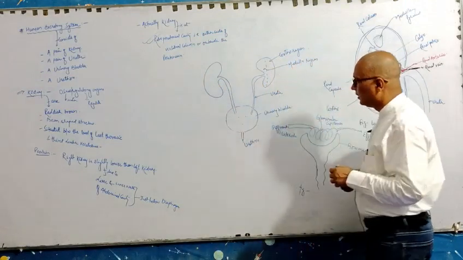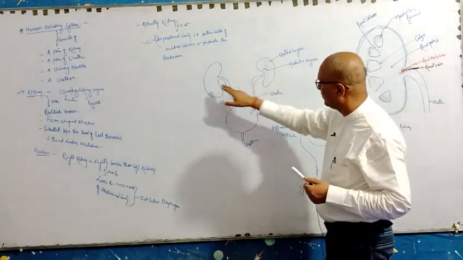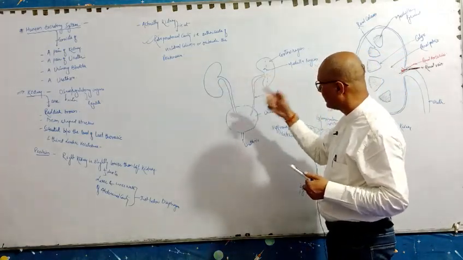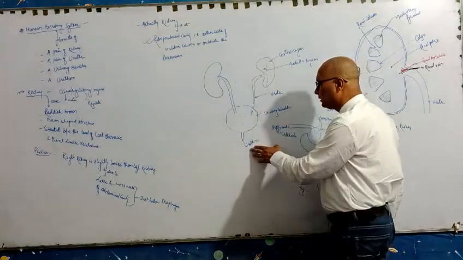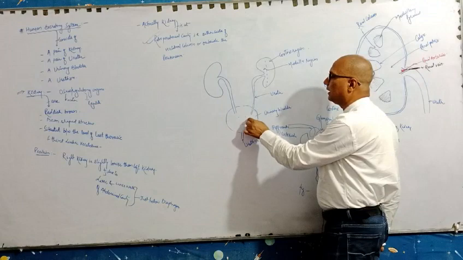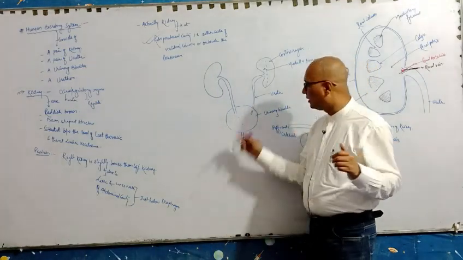Okay, so this is the simple diagram of the kidney. We have one pair of kidneys, one pair of ureters. This is the urinary bladder, and this is the urethra. Here a triangular structure is there that is called the trigone. So this is called the trigone.